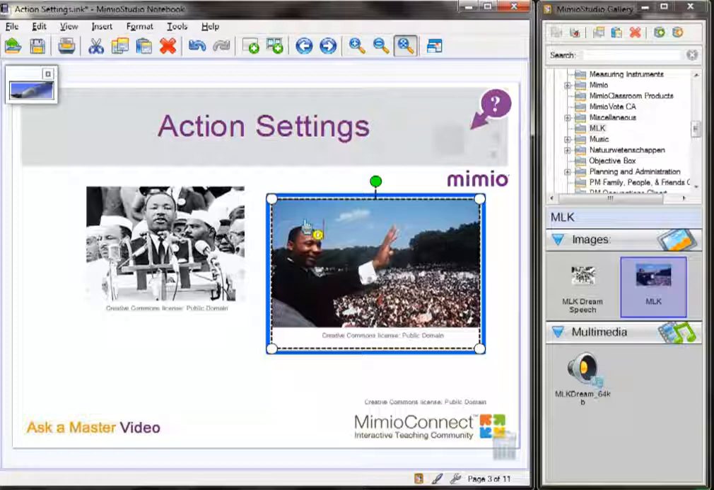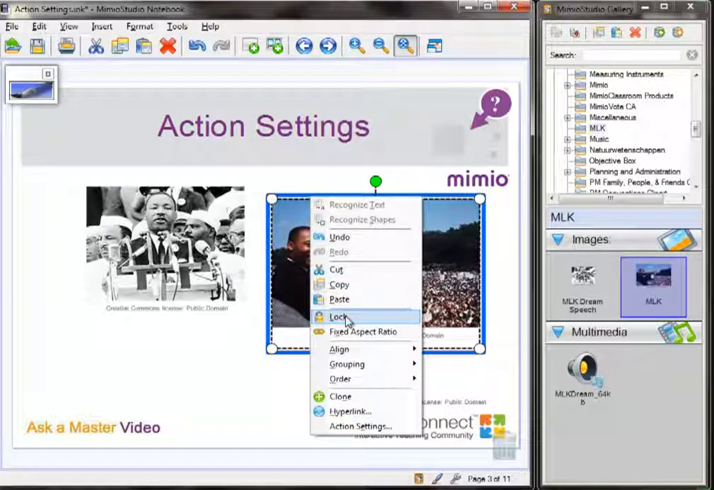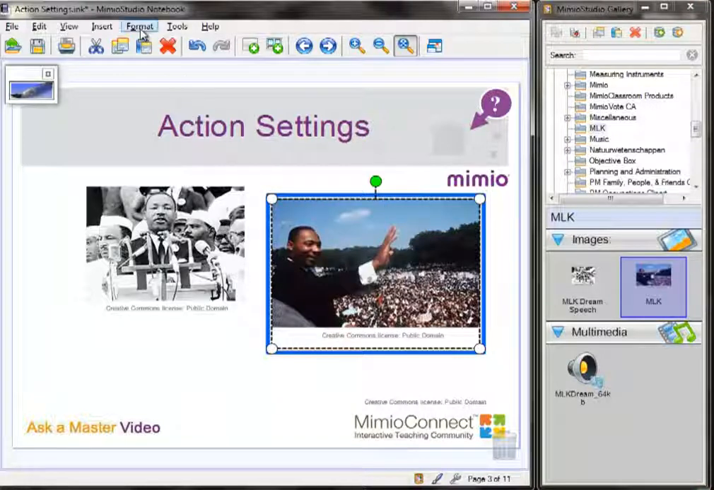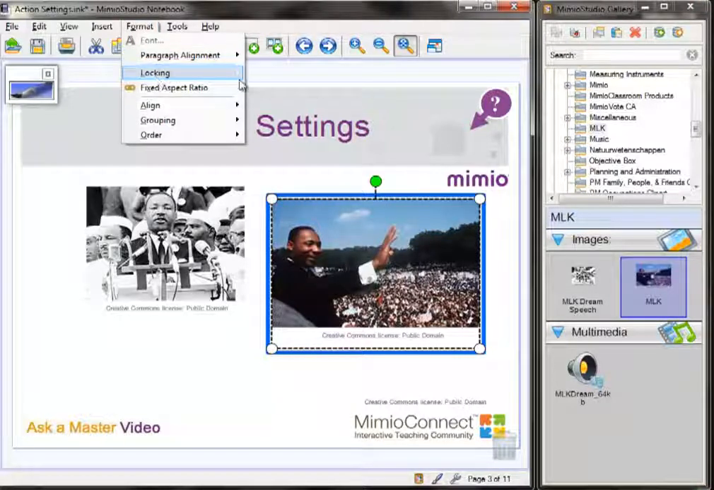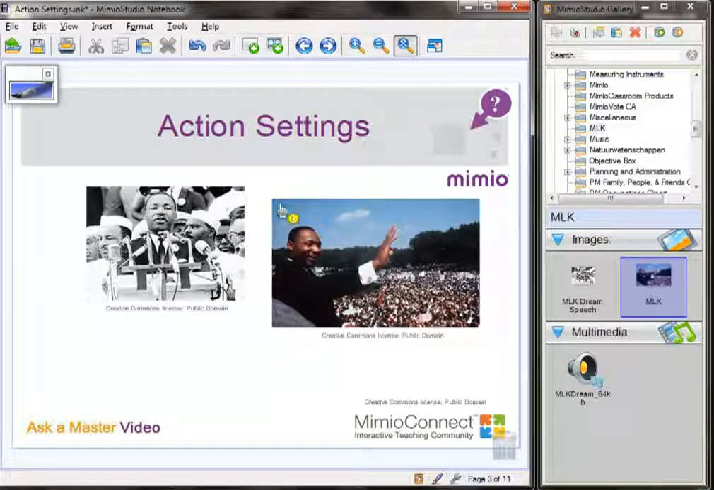Once again, once you have your image placed where you'd like it to be on your page, to get rid of that blue border, simply right-click, come down to Lock. Or you can also select the image, come up here to Format, Locking, and then Lock. And you'll see now that my blue border has disappeared.